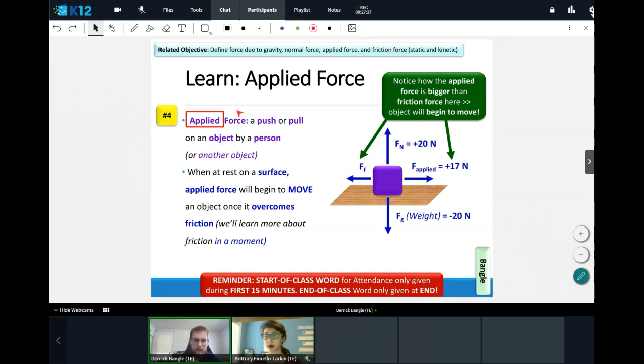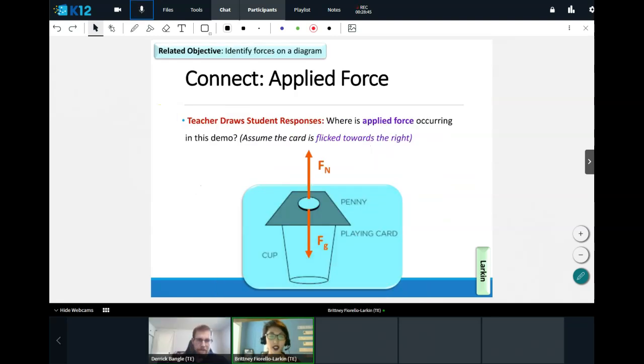All right, number 4 is going to be applied force. Spell applied. For number 4, please raise your hands again when you are done with that question. All right, let's go ahead and actually begin to put this on our diagram.